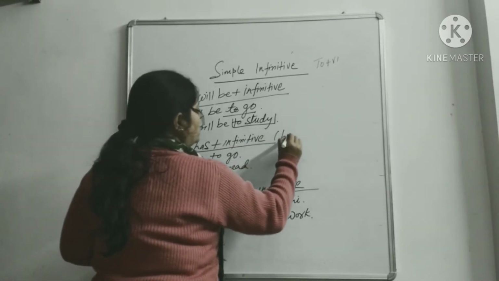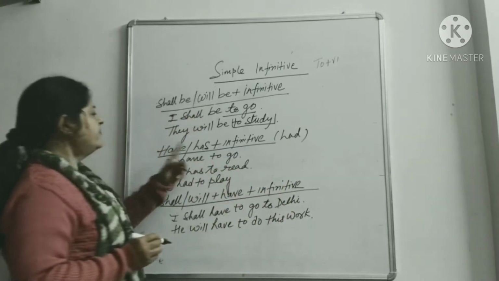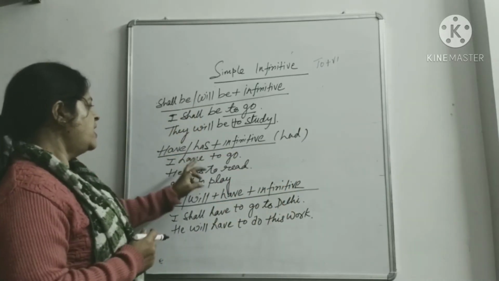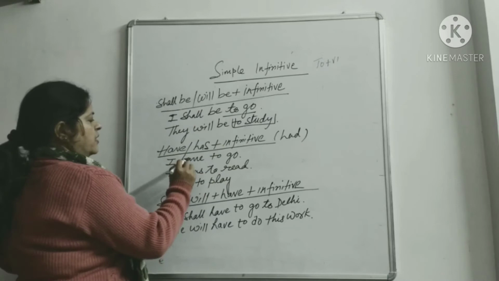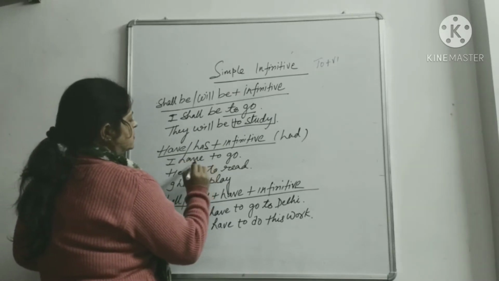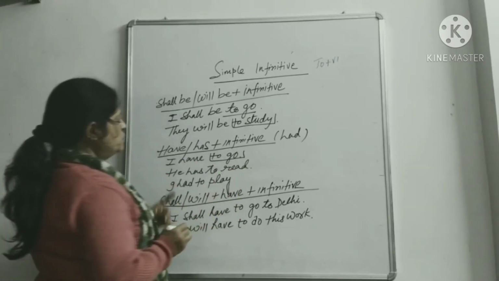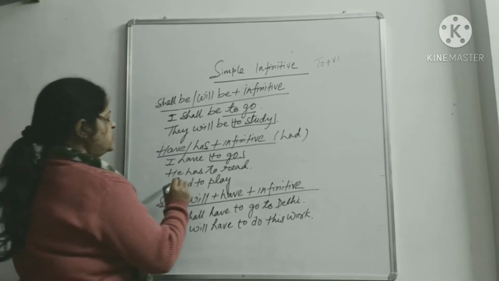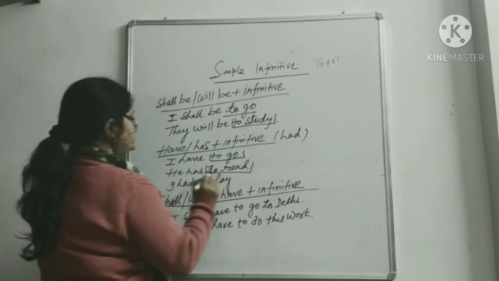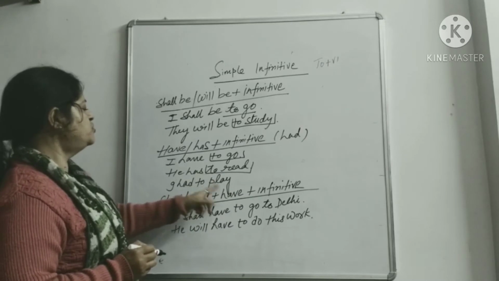You know, I forgot to write had. So have, has, had, infinitive. I have to go. Have is a verb and then infinitive to go. He has to read. Has to read, infinitive. And then I had to play.